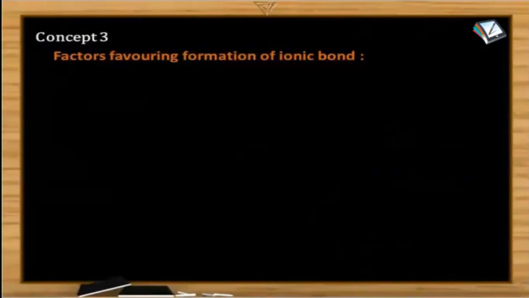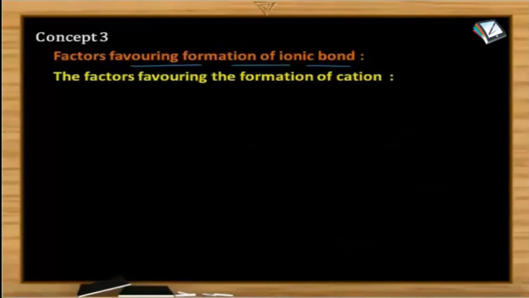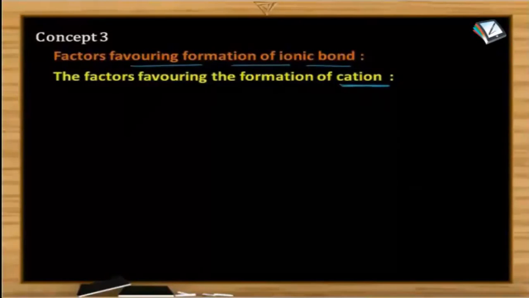Next one. What are the factors which are favoring the formation of ionic bond? So here what we are discussing is under what conditions the ionic bond is formed easily. That's what we are discussing. Factors favoring the formation of ionic bond. So for that one, we need to discuss separately factors favoring the formation of cation as well as factors favoring the formation of anion. So first let us discuss about the factors which favor the formation of cation.